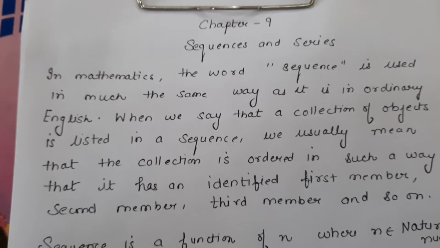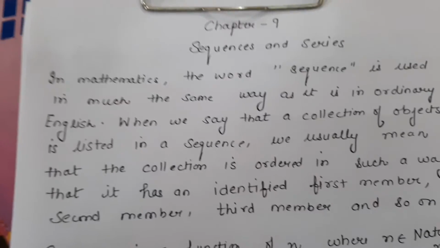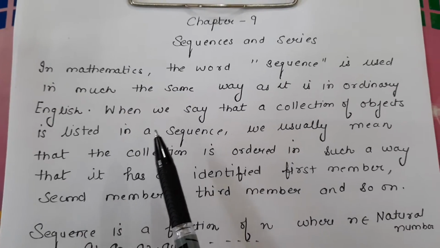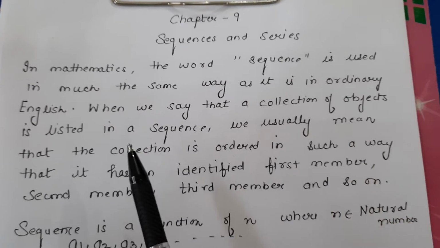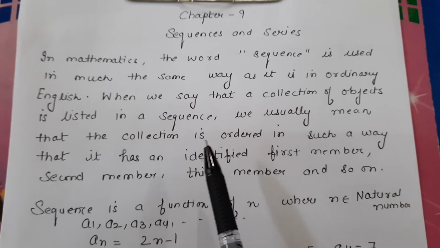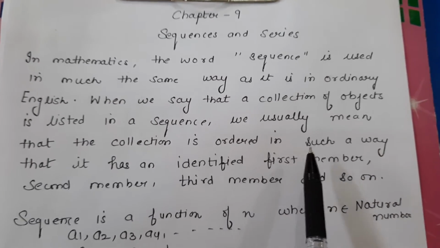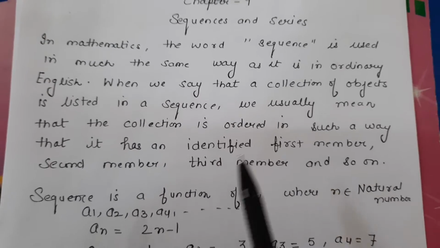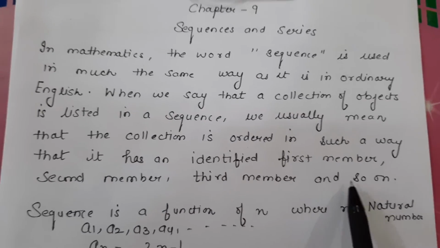In mathematics, the word sequence is used in much the same way as it is used in ordinary English. When we say that a collection of objects is listed in a sequence, we usually mean that the collection is ordered in such a way that it has an identified first member, second member, third member, and so on.